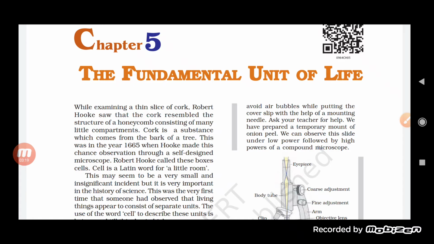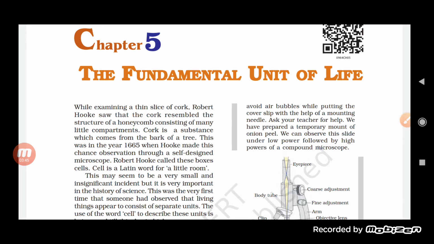When he looked at it under his own microscope, the one made by Robert Hooke himself, he found that the cork consists of little compartments, and those little compartments resemble a honeycomb structure.